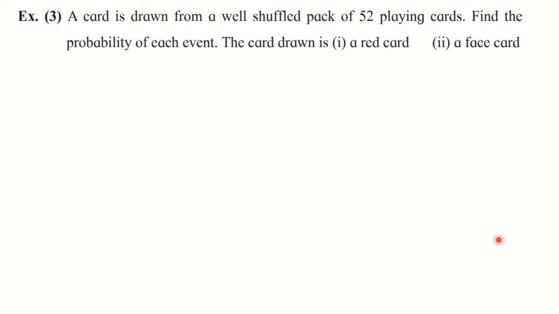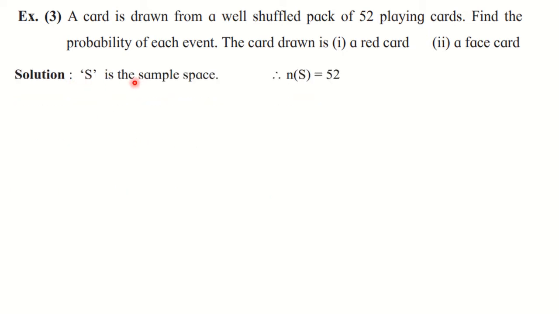Now third example. A card is drawn from a well shuffled pack of 52 playing cards. Find the probability of each event. The card drawn is first a red card and second a face card. So you know how to write down the sample space of playing cards. But every time there is no need to write down the sample space.